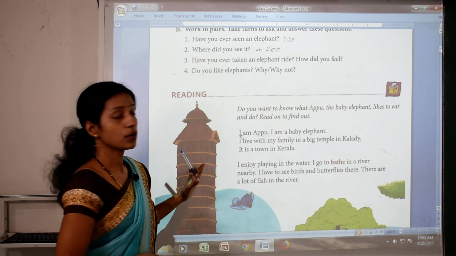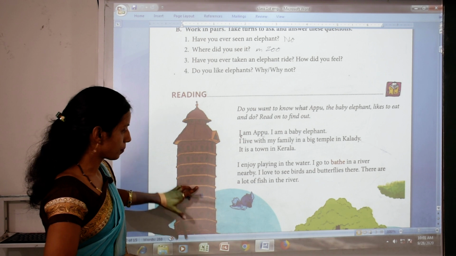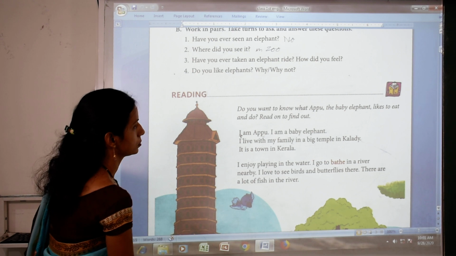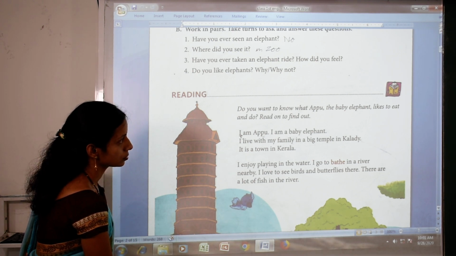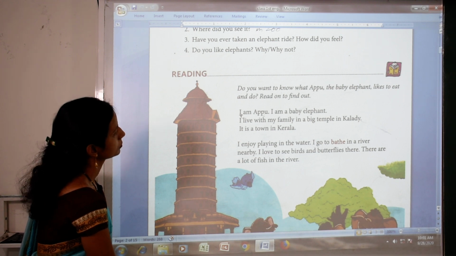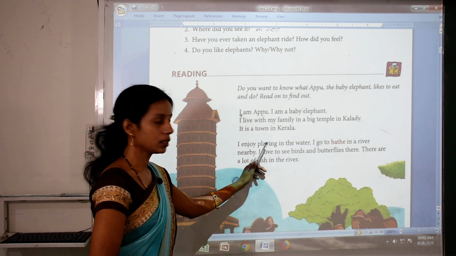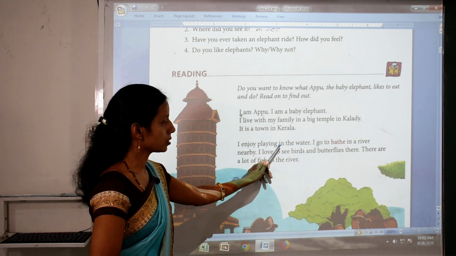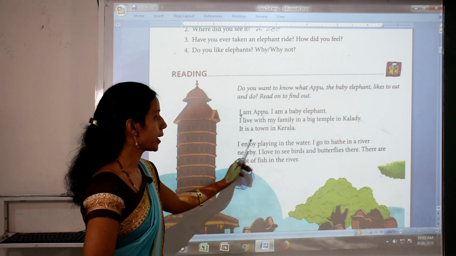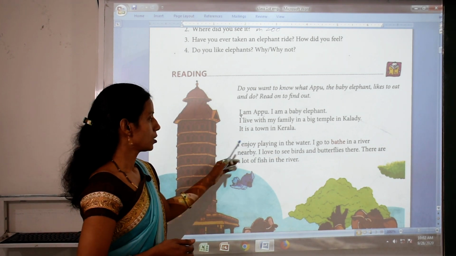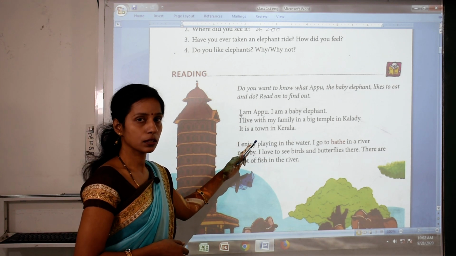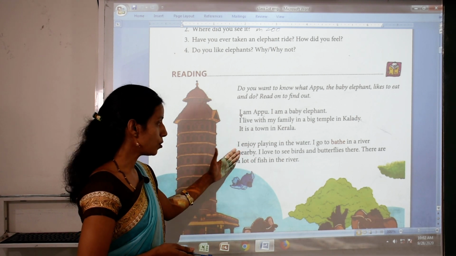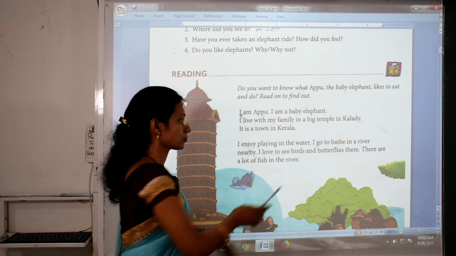Okay. So where is Appu live? Appu live in a big temple. You can see in the picture. Here is a temple and Appu live in this temple. So come to next line. I enjoy playing in the water. Appu is saying I enjoy playing in the water. Children, you also playing in the water? You enjoy playing in the water? So almost enjoy playing in the water, like Appu enjoy playing in the water.